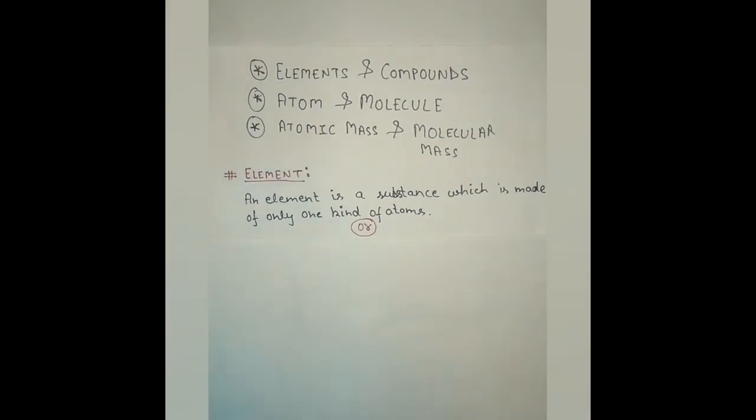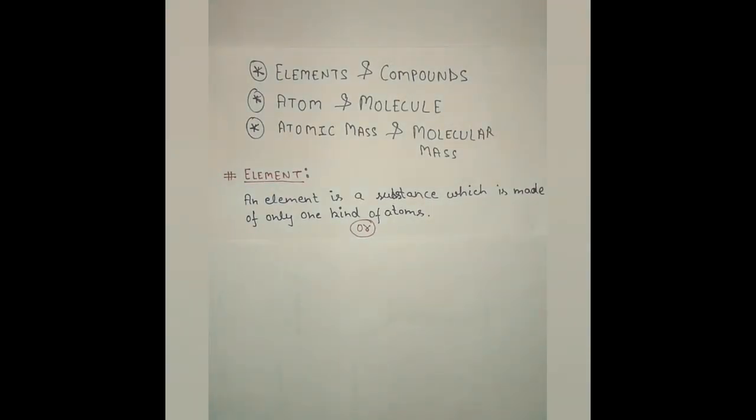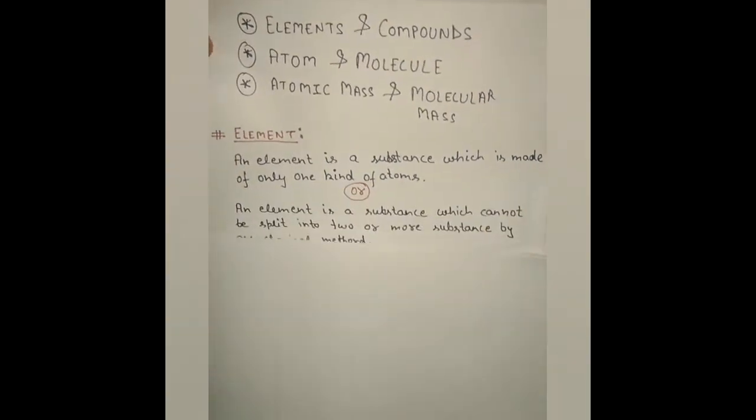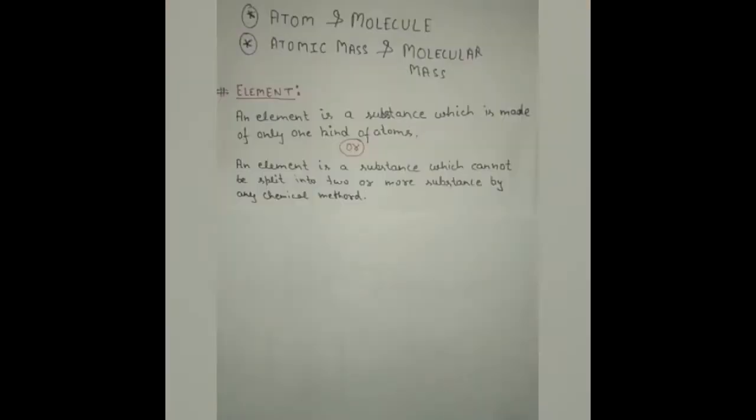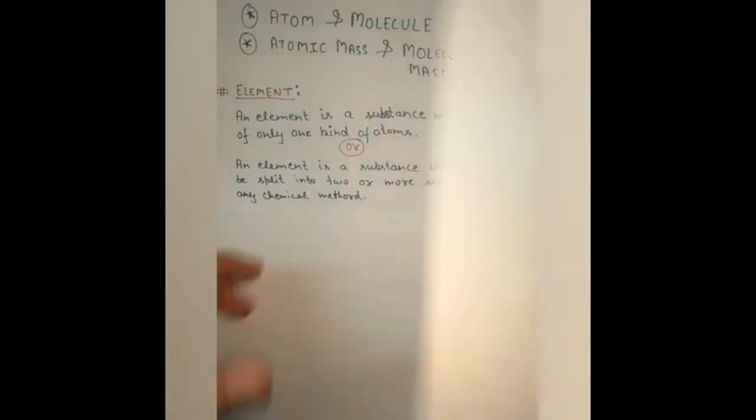From the definition, an element is a substance which is made up of only one kind of atoms. Or we can say that an element is a substance which cannot be split into two or more substances by any chemical method. Let us understand it with an example.